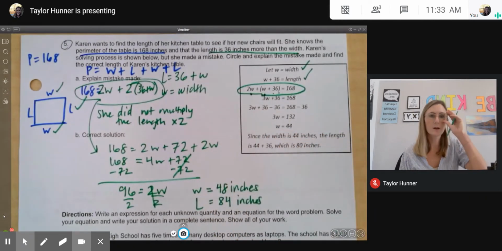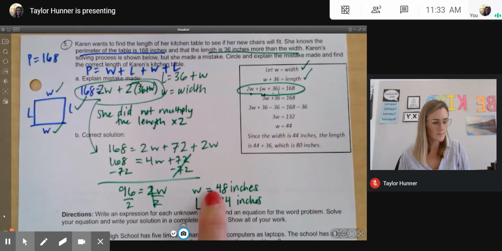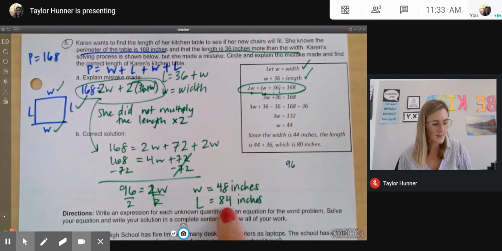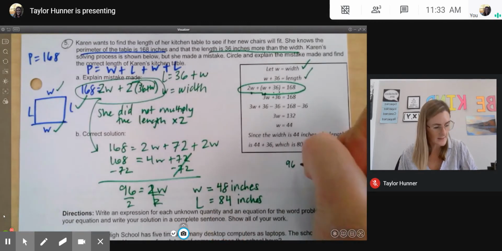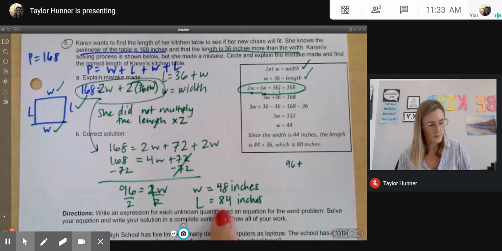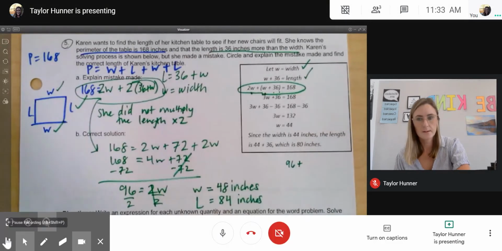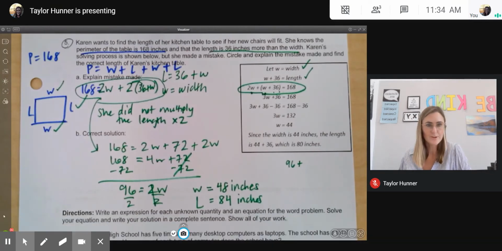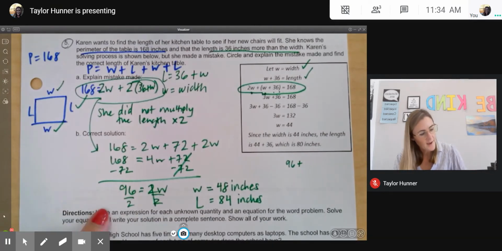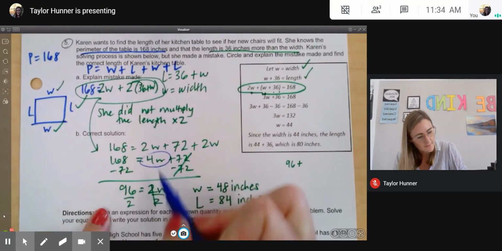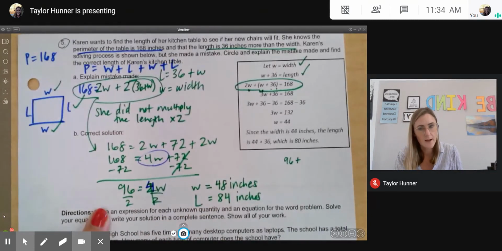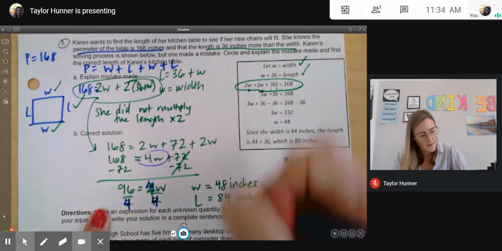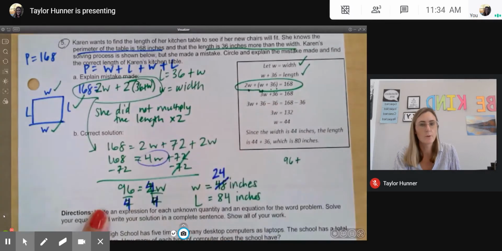And if we really wanted to check our solution, we could say, okay, well, 2 times 48 is 96. And 2 times 84, well, that's 168. Wait, 2 times 84. Well, I'm realizing that I made a mistake because 84 would equal 168. So if I look back here, I realized that I wrote, instead of 4W, I wrote 2W. So 96, instead of dividing by 2, we would divide it by 4. Our width would actually be 24 inches.